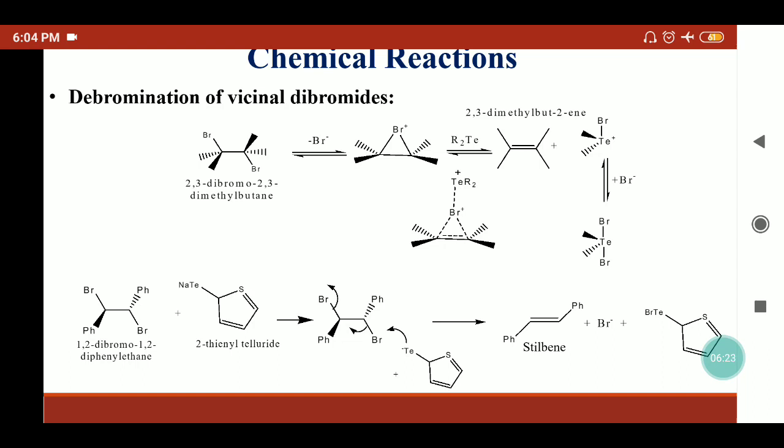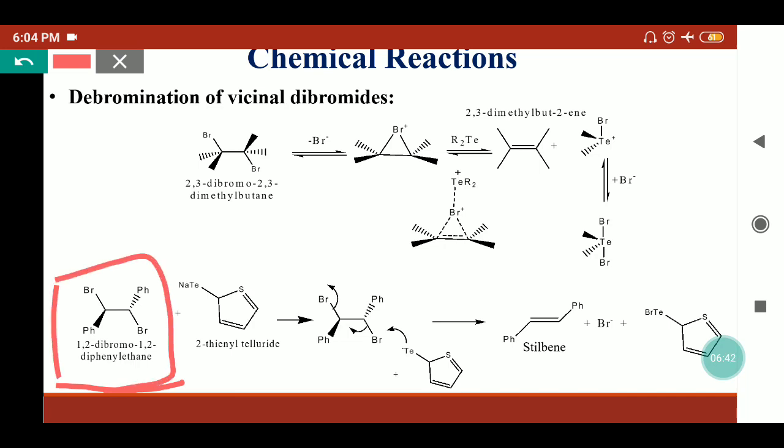If instead of diorganotelluride we are using 2-thionyl telluride to debrominate the vicinal dibromides, then the mechanism will follow an E2 elimination, where 1,2-dibromo-1,2-diphenylethane is taken. Here the R group we have taken as a phenyl group, and 2-thionyl telluride reacts.